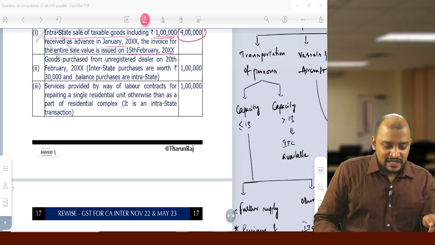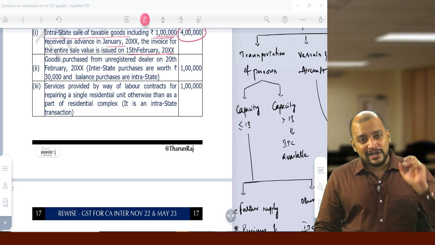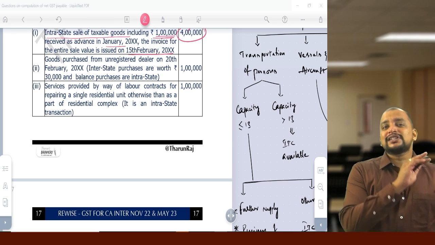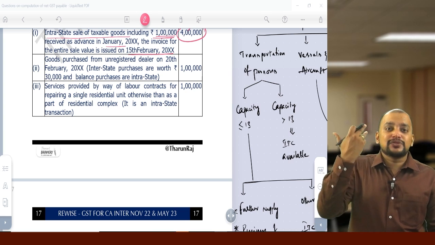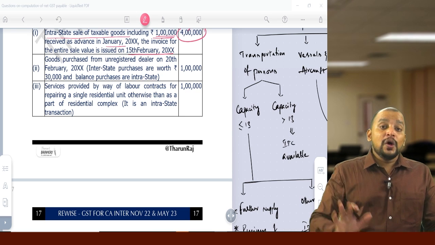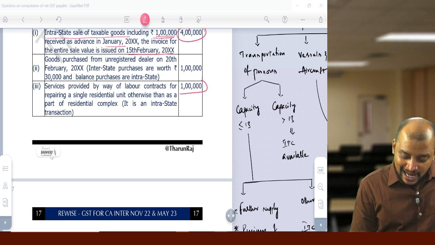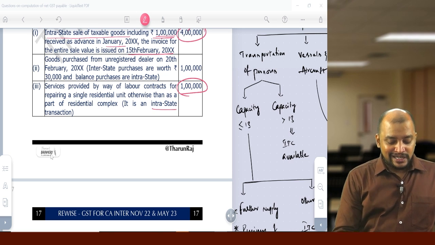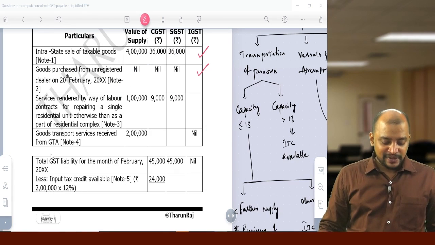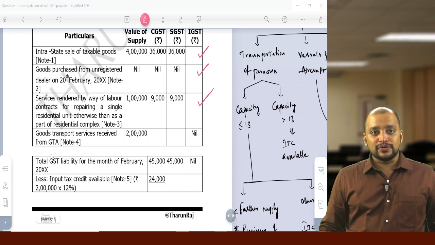So this service will be taxable. It is not exempted. Just to confuse, they are giving this. Many students will think that it is exempted. No, only construction of a single residential unit is exempted. So 1 lakh will be chargeable to GST, intrastate, 9% and 9%. So 9,000 and 9,000. Okay.